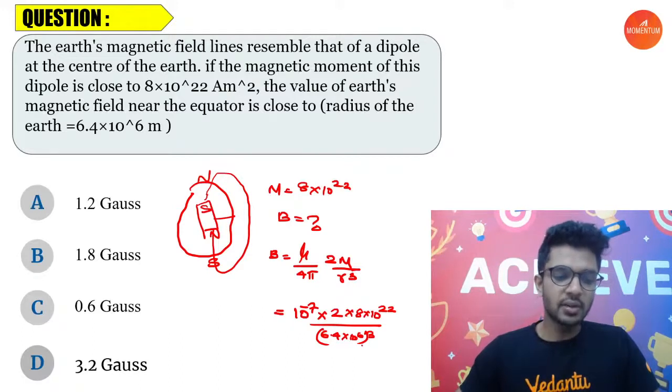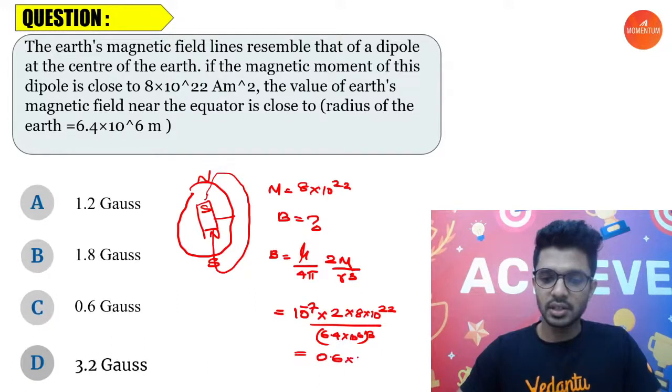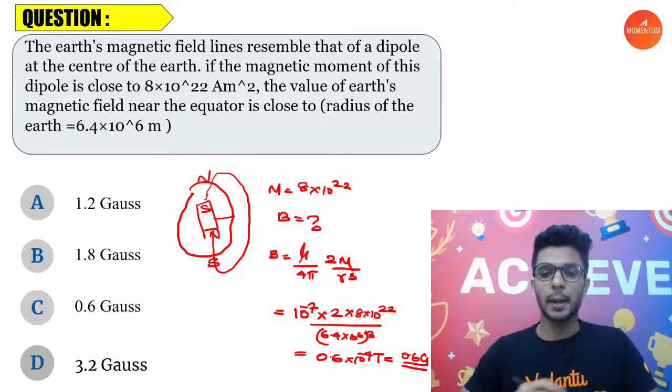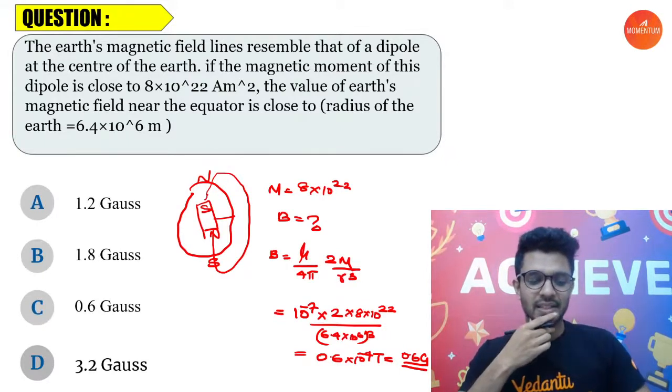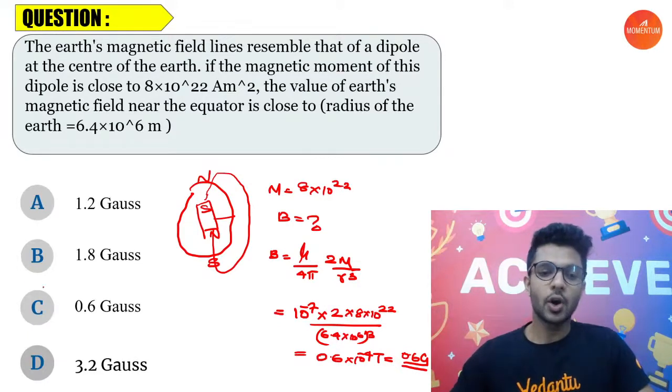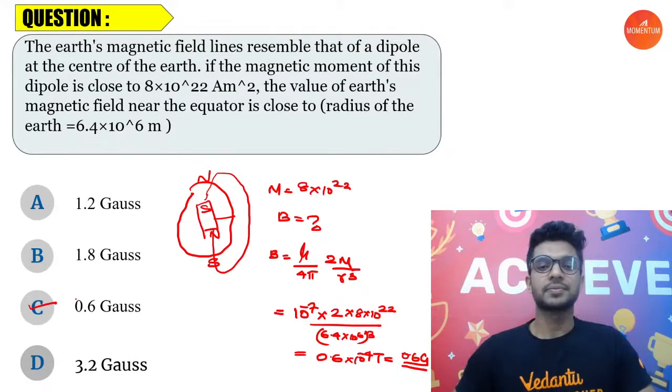So what's the answer we are going to get? We'll be getting 0.6 into 10 power minus 4 Tesla. 10 power minus 4 Tesla is equal to 1 Gauss. So this is 0.6 Gauss. Is it clear? Which means we'll be getting the option as C.